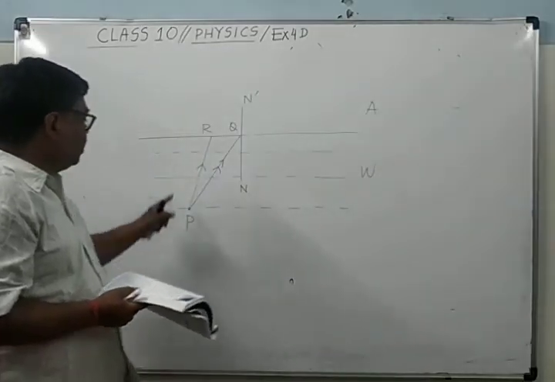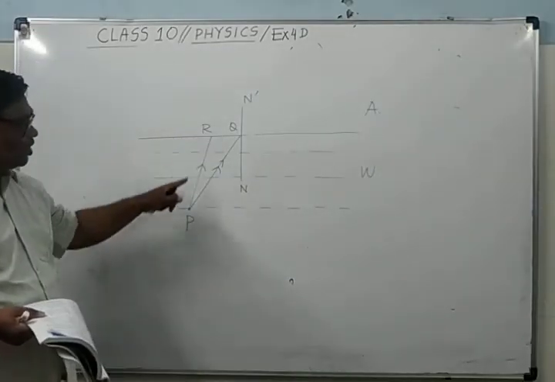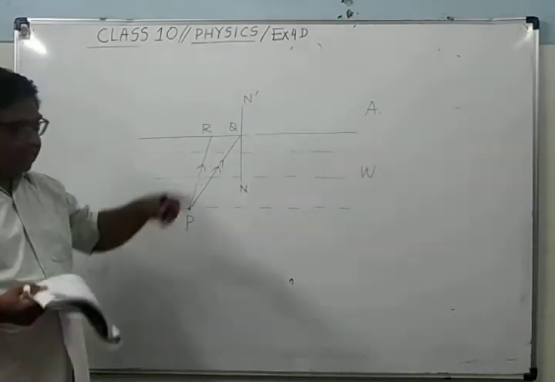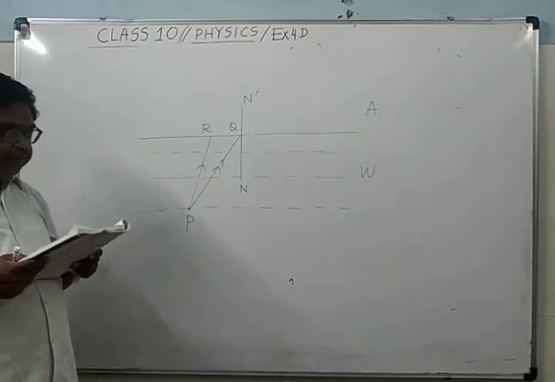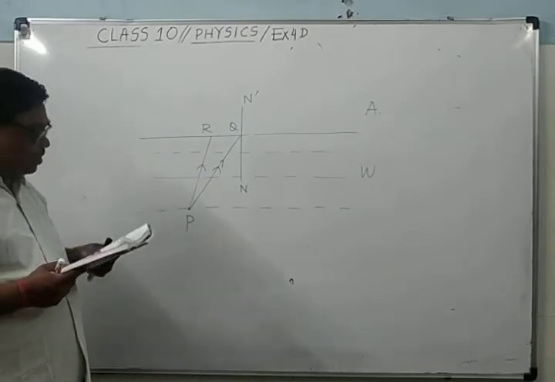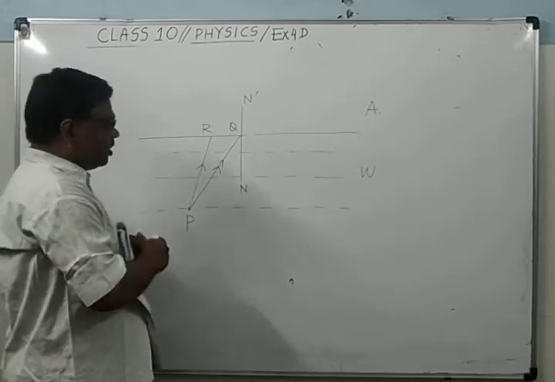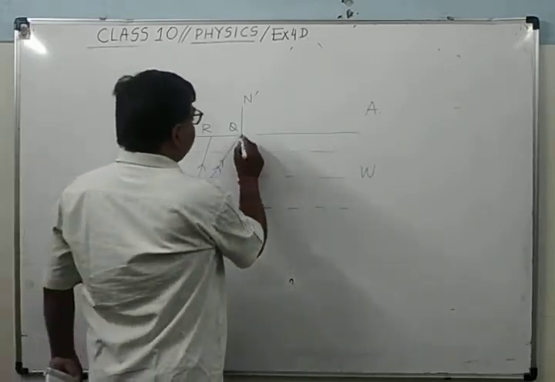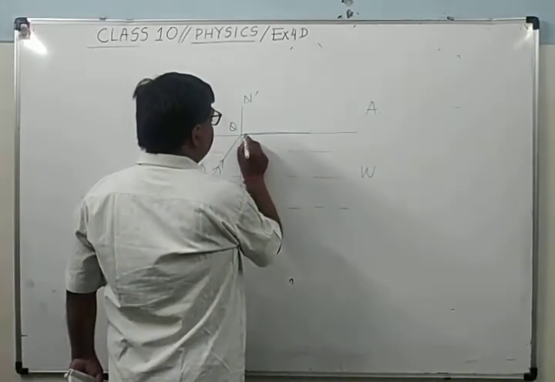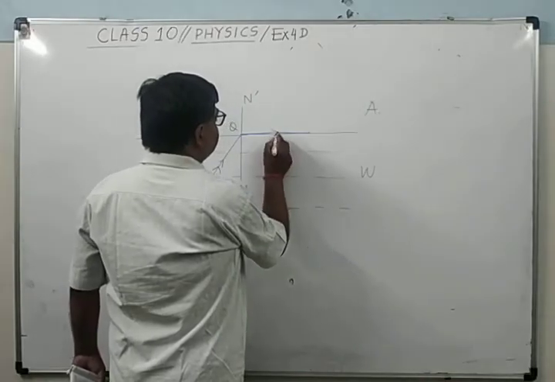You can see from point P, two rays are emerging, one is PR and another is PQ. The ray PQ is refracted as QS. It is given here. Ray PQ is refracted as QS, means it goes along the water-air surface.